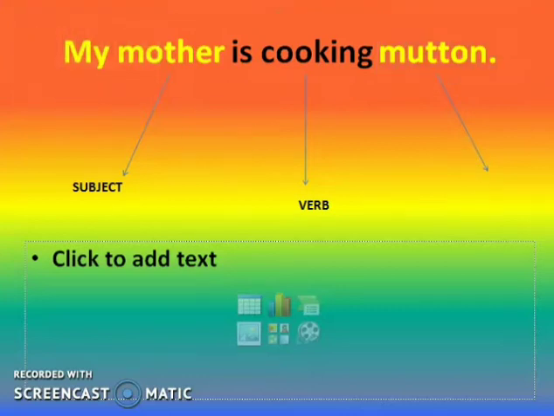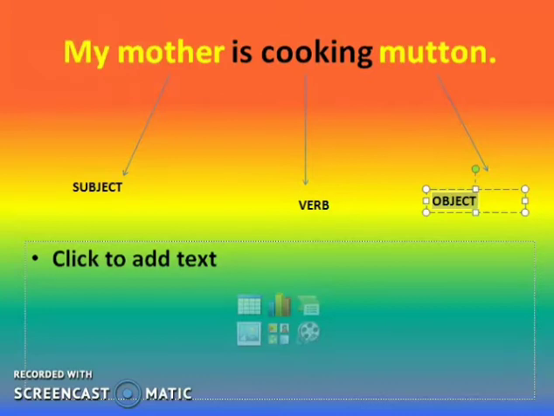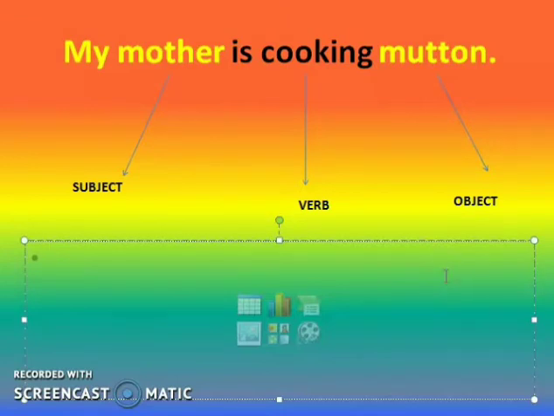So I am writing object. So students, we have already got the subject, the verb and the object. The basic thing of changing the voice, the foremost thing, is to identify these three things. So we have already identified.